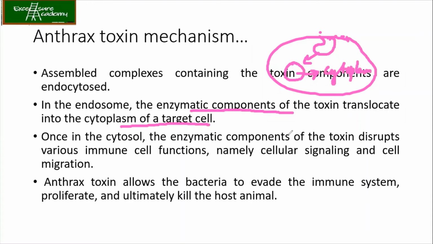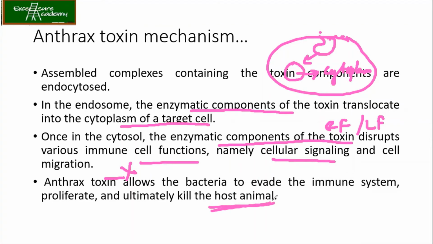Once they are in the cytoplasm, the enzymatic components of the toxins, that is EF and LF, disrupt the immune cell functions. All the cellular signaling and cell migration are stopped. So your macrophages, neutrophils, basophils, eosinophils, nothing will work now. Finally, it can evade the immune system and proliferate. Ultimately, it kills the host animal.